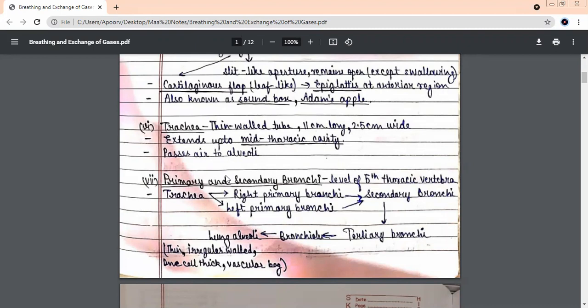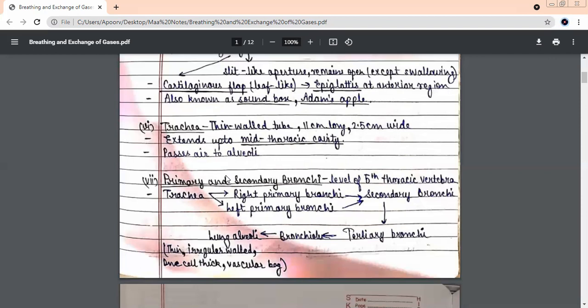First understand all of these, then relate them to the diagram. There are two kinds of bronchi, primary and secondary bronchi. Okay. Now, the level of the fifth thoracic vertebra. Now understand this. Trachea has how many bronchi? You have two lungs. So those bronchi which are on the right side are known as right bronchi. And those bronchi which enter the left lung, first understand this, are known as left bronchi.